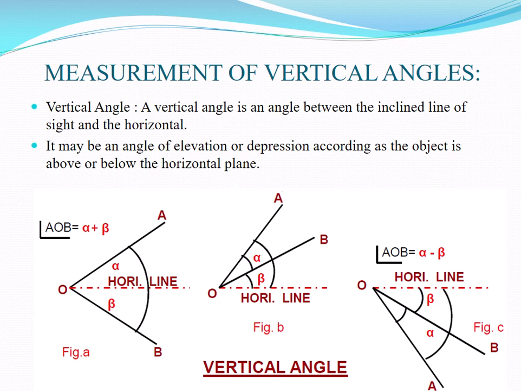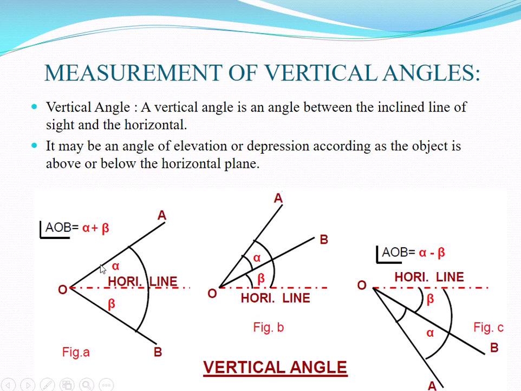The mean of the two vernier readings gives the second value of the required angle. The average of the two values gives the required angle, which is free from instrumental error. So this is all about measuring the vertical angle between the two points, A and B.